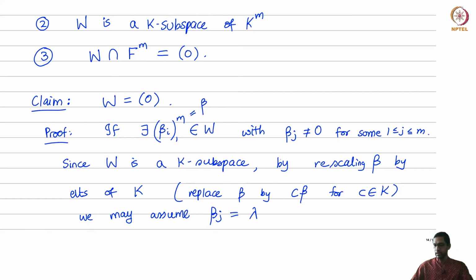Let me fix some lambda belonging to K. In other words, by rescaling I can ensure beta j is any element of K I want. So I will fix lambda and rescale beta so that beta j equals the value lambda.